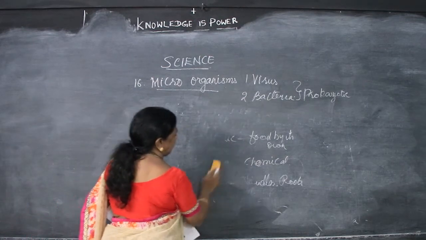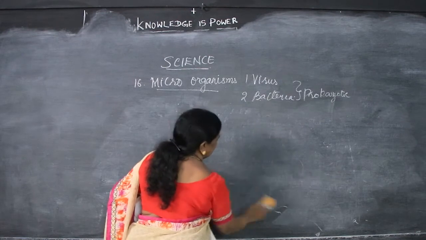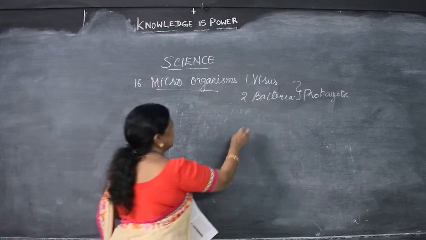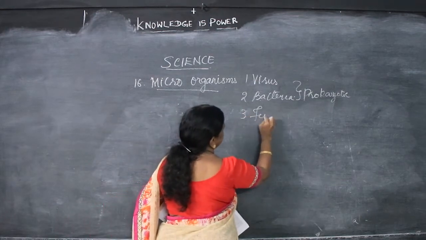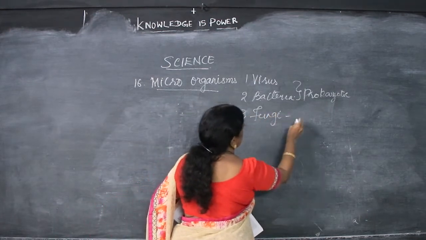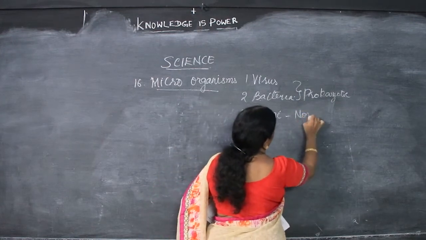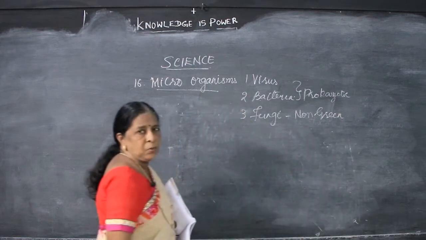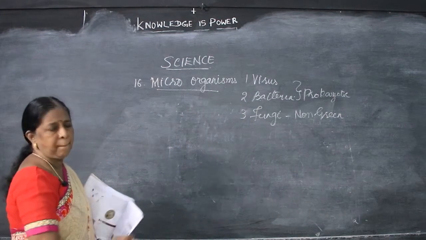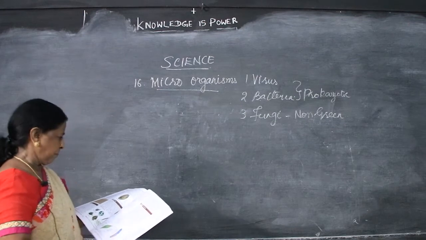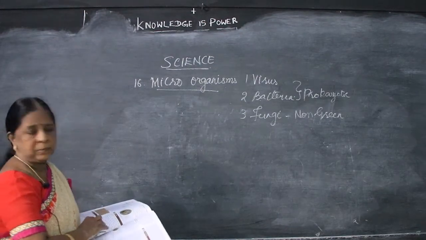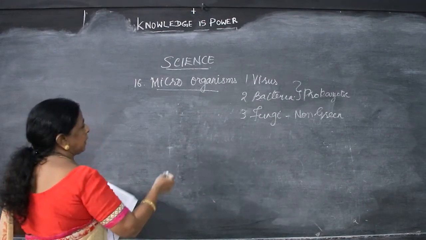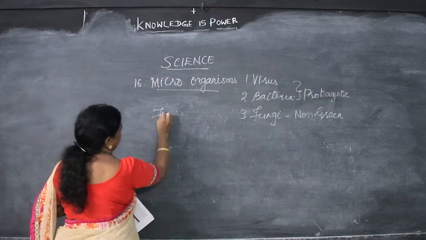Now we have to go for the other one, fungi. The third one we have to see is fungi. These are non-green organisms. Otherwise, we can say it depends on dead organisms. It cannot prepare its own food, it depends on dead organisms. Fungi are also eukaryotic.